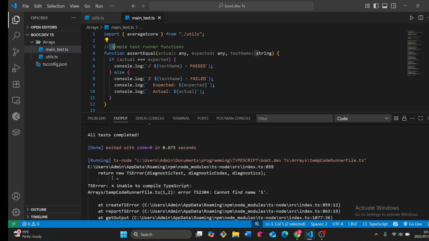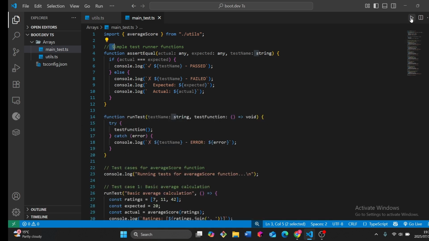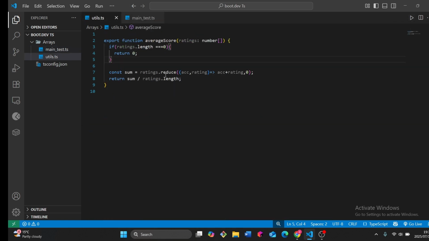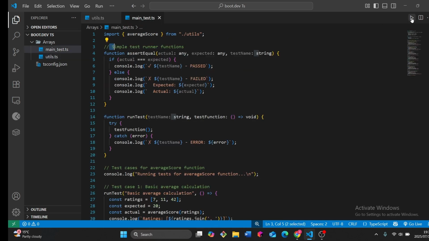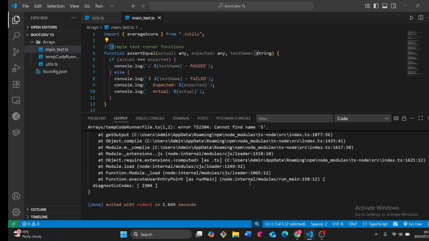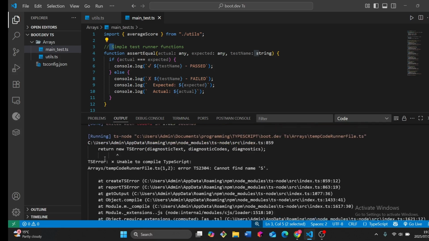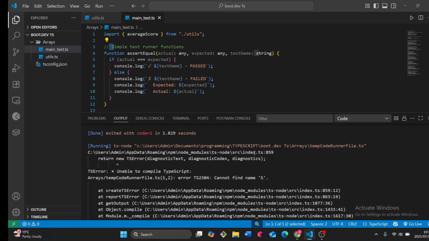We're getting an error. I don't know why we're getting an error. Why are we getting an error? Ratings.reduce. Okay, fixing errors is part of the job.